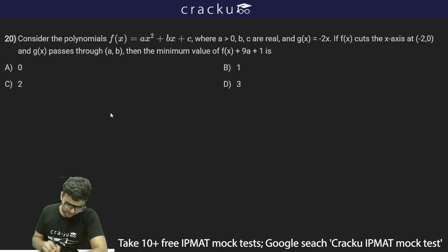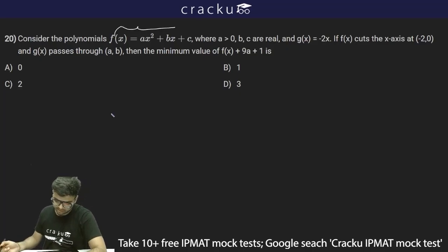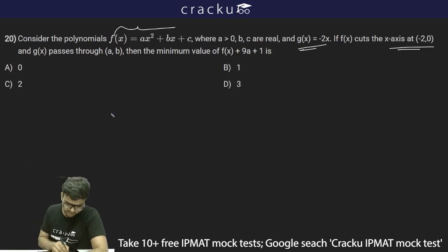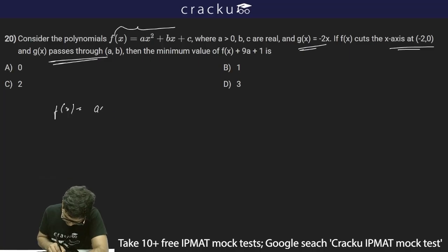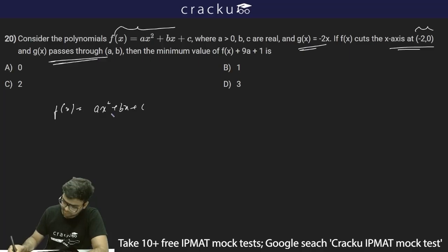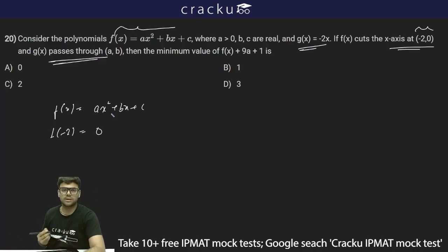The next question is saying: consider the polynomials f(x) equal to ax square plus bx plus c, where a is greater than 0 and b, c are real, and g(x) is equal to minus 2x. If f(x) cuts the x-axis at minus 2 comma 0 and g(x) passes through a comma b. So f(x) cuts the x-axis at minus 2 comma 0, so f of minus 2 is equal to 0.